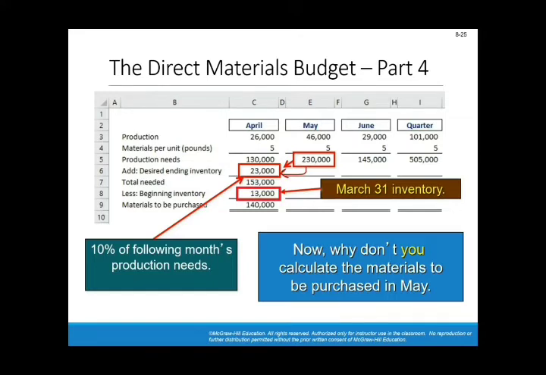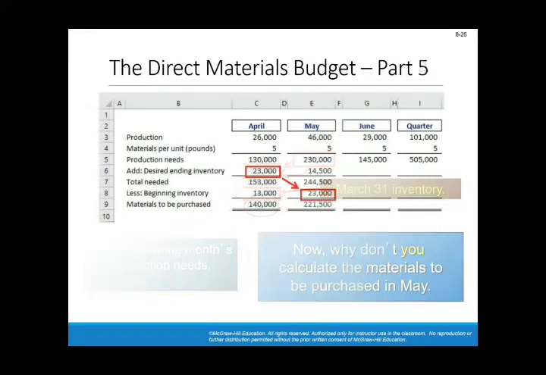So 10% of the 230,000 is 23,000. Deduct from that number the beginning inventory. The beginning inventory of raw material in April is the ending of March, and therefore you get the number of pounds or libras that you need to purchase.